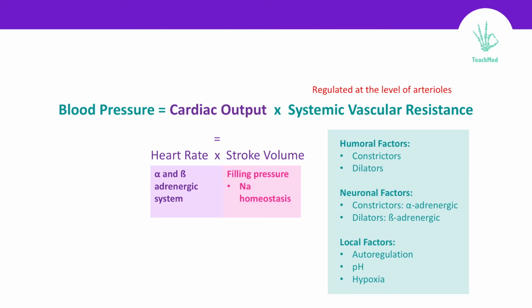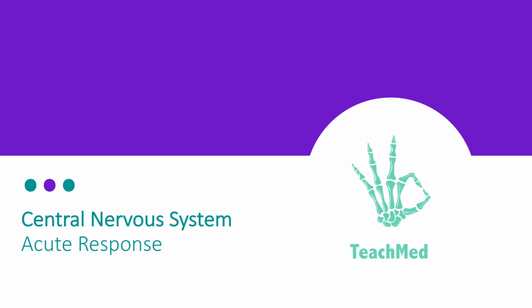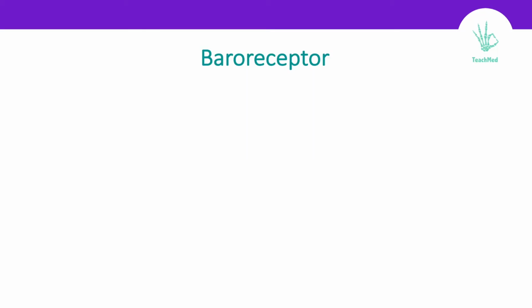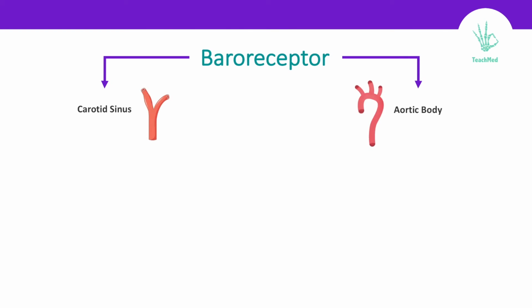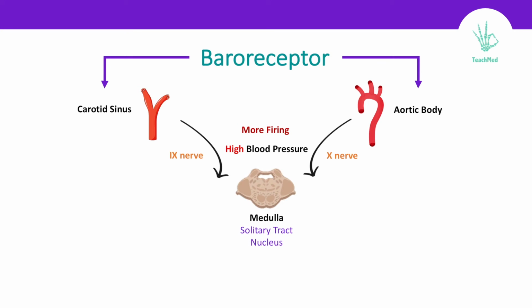pressure. Your central nervous system comes into action as an acute response when the blood pressure is not regulated, and it's sensed by the baroreceptor. Baro means pressure. Baroreceptors are found in two areas, carotid sinus and aortic body. So let's take the example of having high blood pressure. High blood pressure means we're going to send signals, we're firing. Carotid sinus signals will be carried through cranial nerve number 9 and aortic body through cranial nerve number 10 to the medulla, solitary tract nucleus.